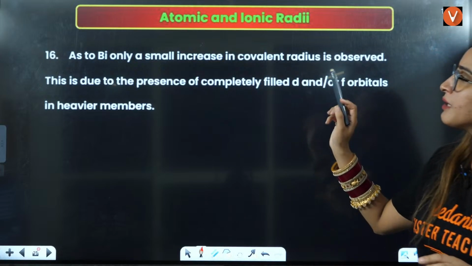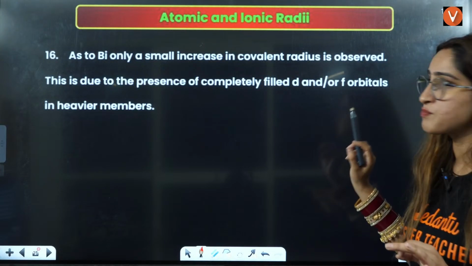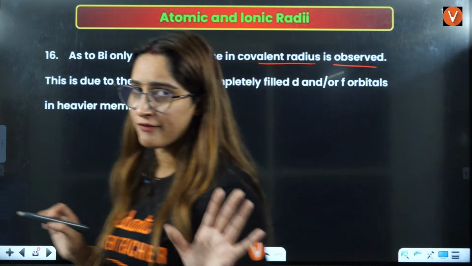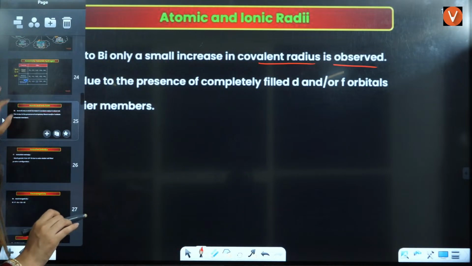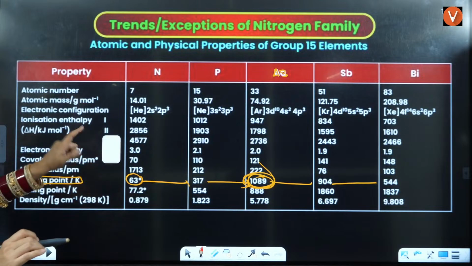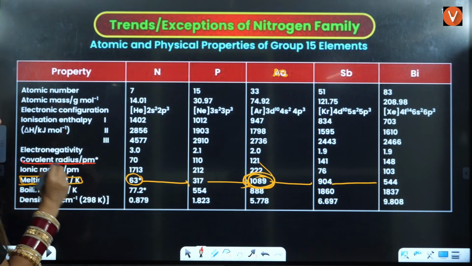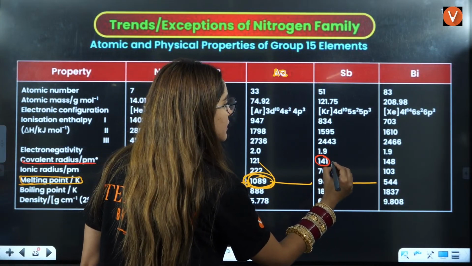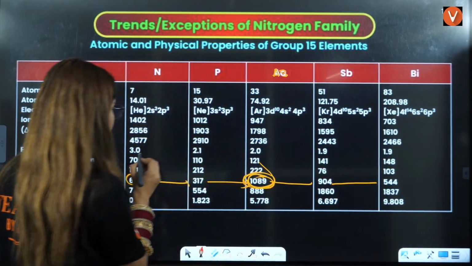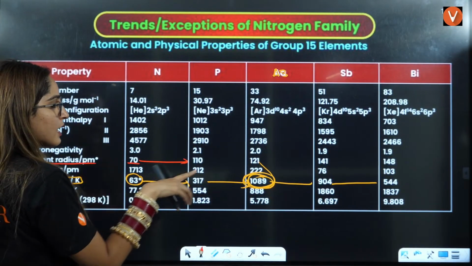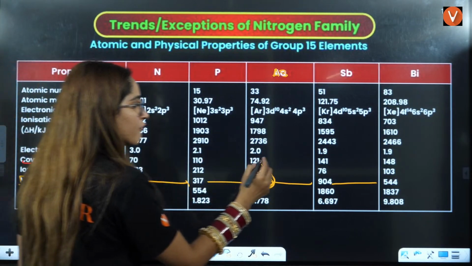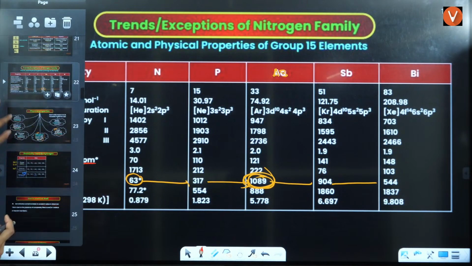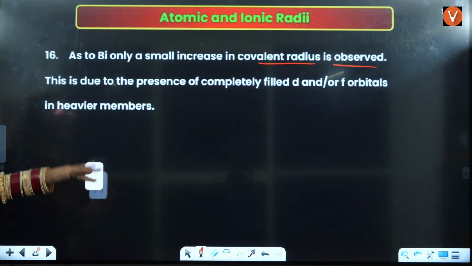Arsenic and bismuth, only a small increase in the covalent radius is observed. This is due to presence of completely filled d and f orbitals in the heavier elements. So what you have seen here is your exception part. This is the covalent radius. It is increasing, increasing, increasing. So here we can see this increment from 70 to 110, then you have 110 to 121. After that, the increment is slightly decreasing. This is what they are saying, that the increment decreases after arsenic.